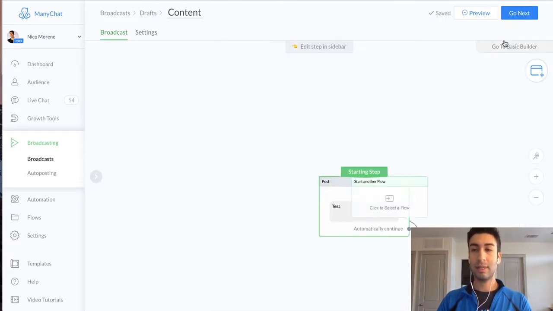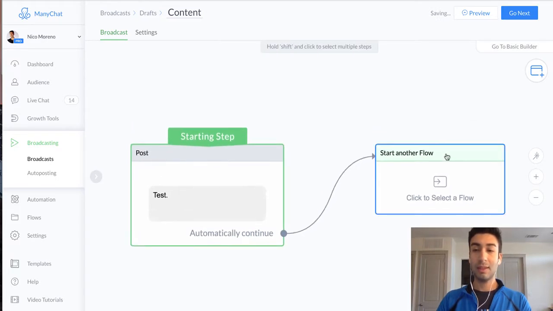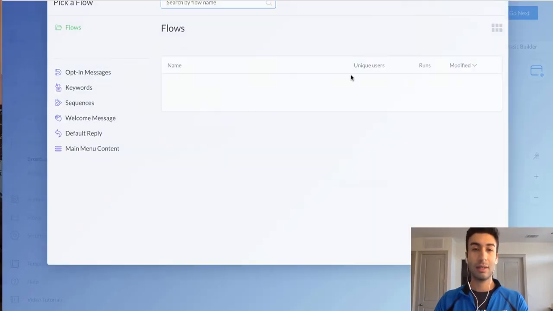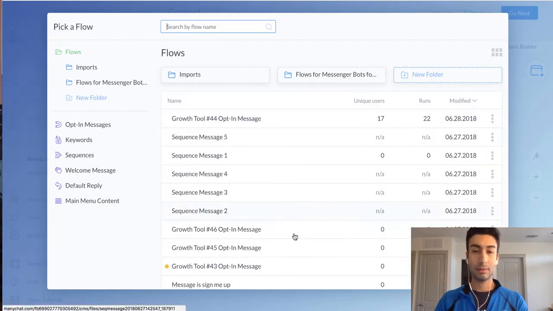So let's go to Flow Builder right here so it looks a little bit easier. So this is how you can attach any flow that you have already saved inside your MANYCHAT account to a broadcast, and this is how you would do it. All right, so then all you have to do is just click here, select flow, and it'll show all of your flows.